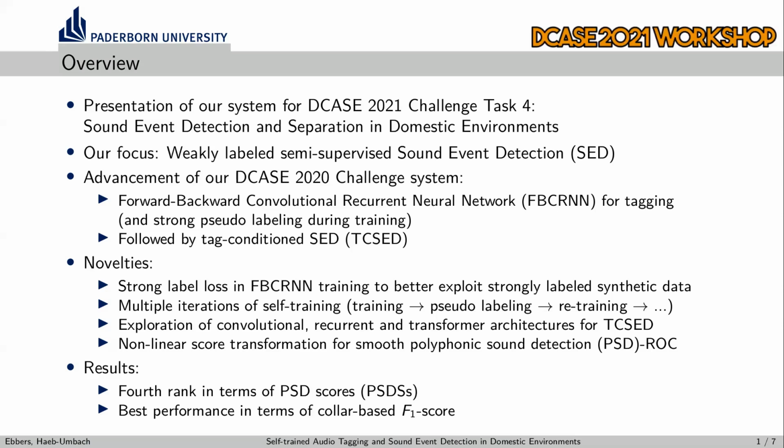We present several novelties here. We introduce a strong label loss in the FB-CRNN training to better exploit the strong labels of the synthetic data. Further, we perform multiple iterations of self-training, which has been shown to improve performance significantly. We explore different architectures for the tag-conditioned SED models, including convolutional, recurrent, and transformer architectures. Finally, we propose a nonlinear score transformation to obtain a smooth PSD walk.